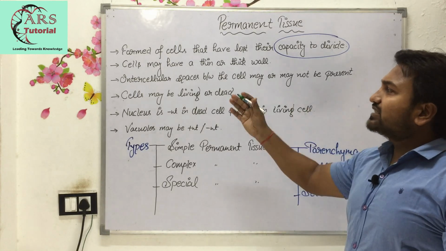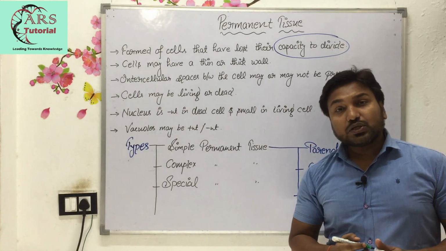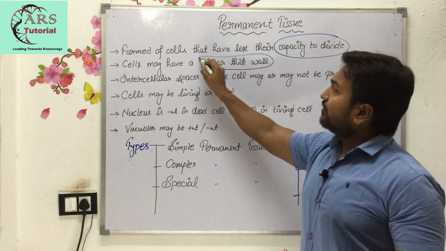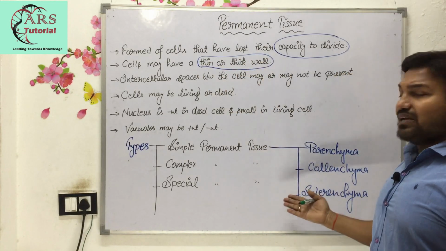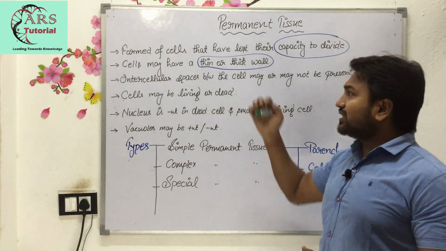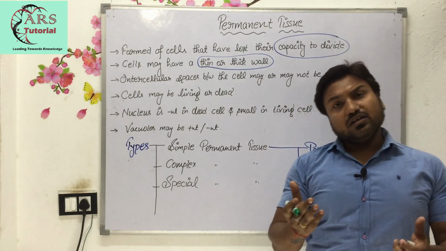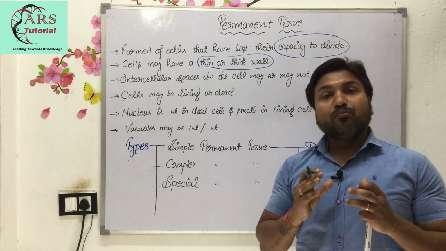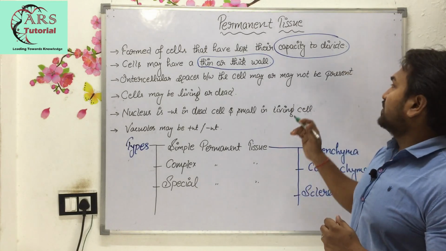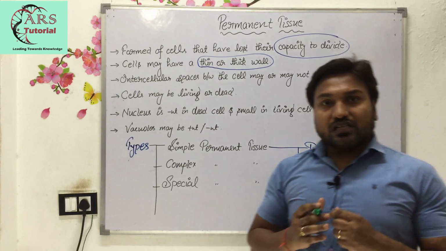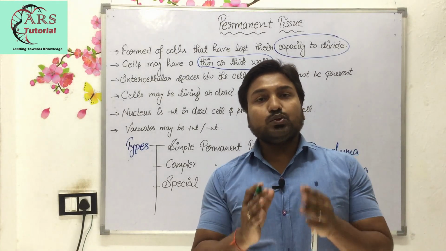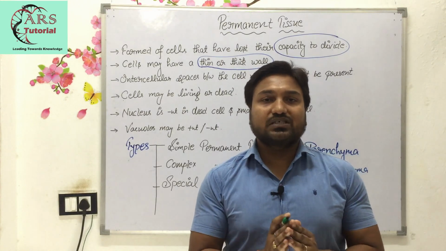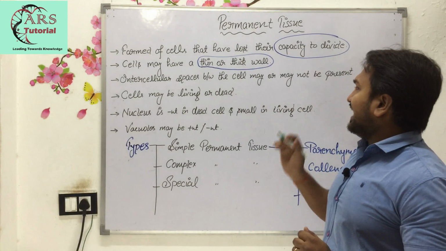The next point is that cells of permanent tissue may have thin or thick walls. When we discuss these types of tissue, you can easily see how the wall is thick or thin. The next point is that intercellular spaces between the cells may or may not be present. That means between two cells in permanent tissue, intercellular spaces may be present or may be absent.